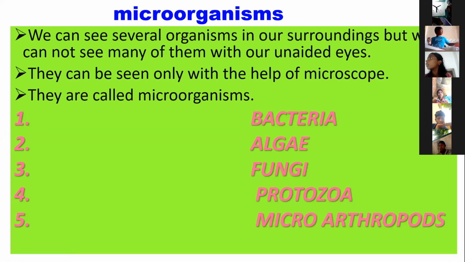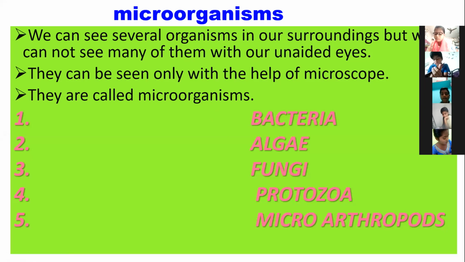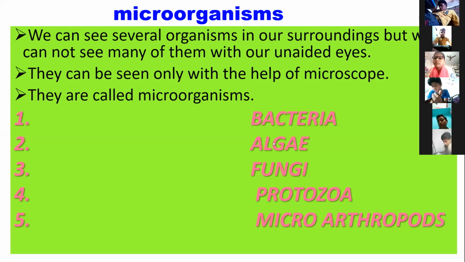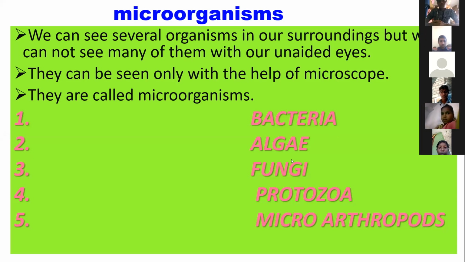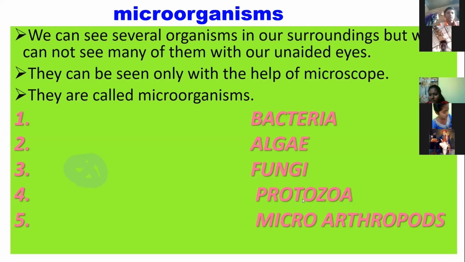Micro means minute structures that we cannot see with our naked eye. Microorganisms are in 5 groups. Number 1 is bacteria, number 2 is algae, number 3 is fungi, number 4 is protozoa, number 5 is microarthropods.